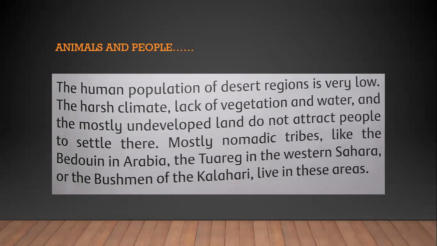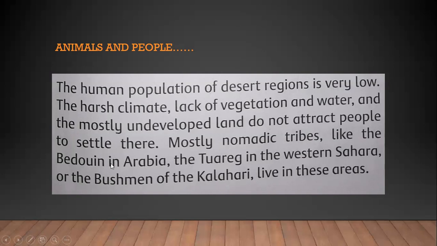Mostly, which type of people are living there? Nomadic tribes. Which type of people? Nomadic tribes who travel from one place to another, who don't settle in one place for a long period of time. They keep on traveling, like the Bedouin in Arabia, the Tuareg in the Western Sahara, and the Bushmen of the Kalahari live in these areas.